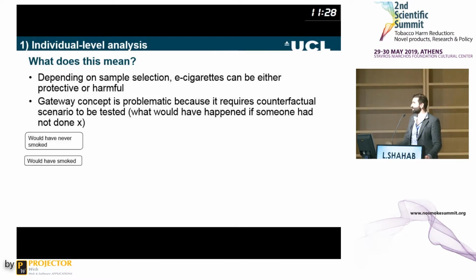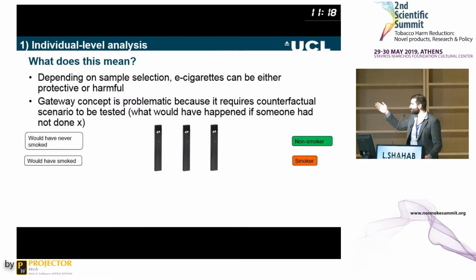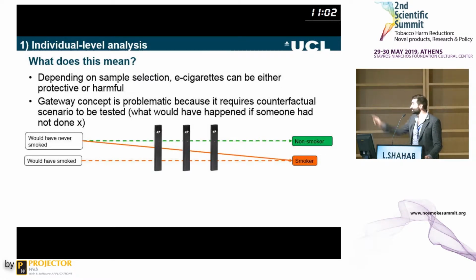So if you wanted to work it out, we have those kids who would have never smoked and those kids who would have smoked, and then they're exposed to some form of e-cigarette, and then there are 2 end states, non-smoker or smoker. Now, we're not really interested in those kids who would never have smoked, who use an e-cigarette and never smoke. Neither are we interested in those kids who would have smoked, who use an e-cigarette and then go on to become a smoker. What we're really interested in the gateway is a crossover. So those kids who would have never smoked try an e-cigarette and become a smoker.